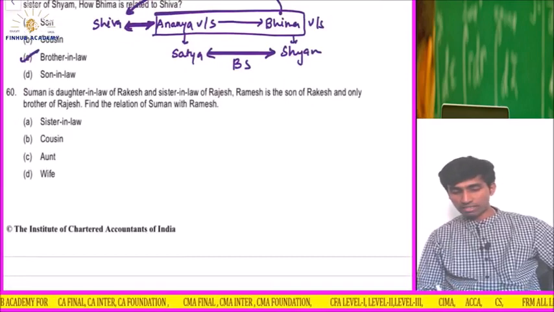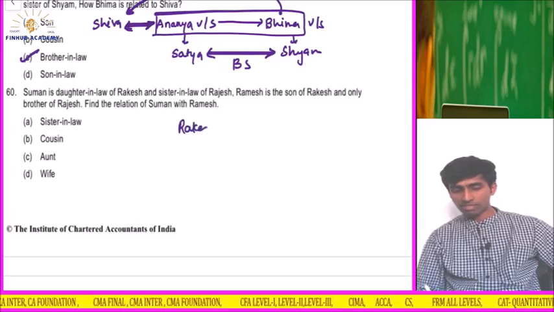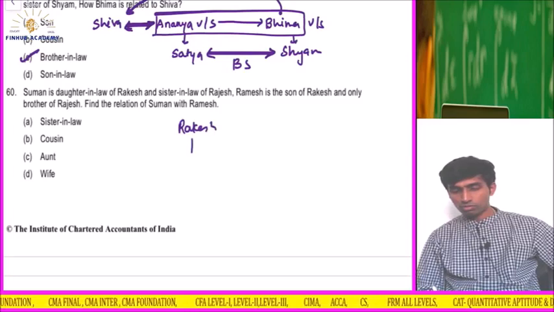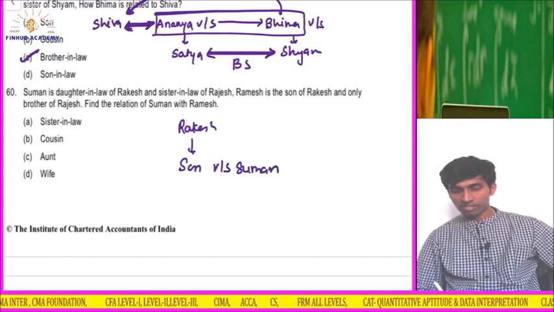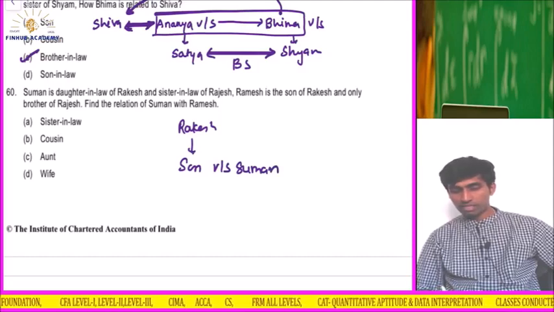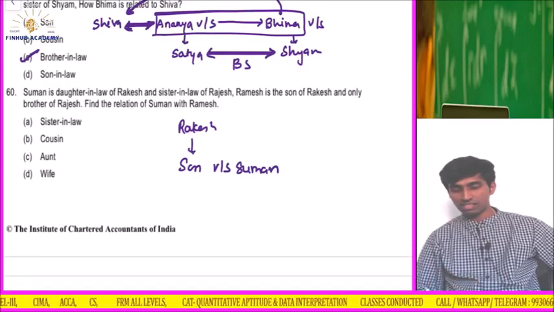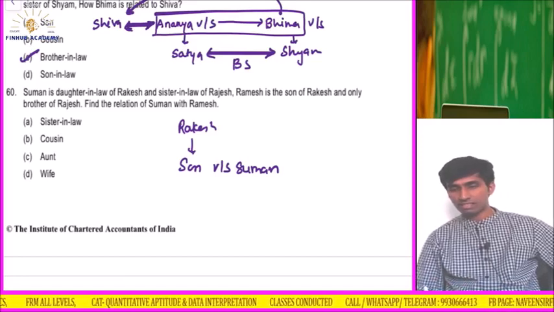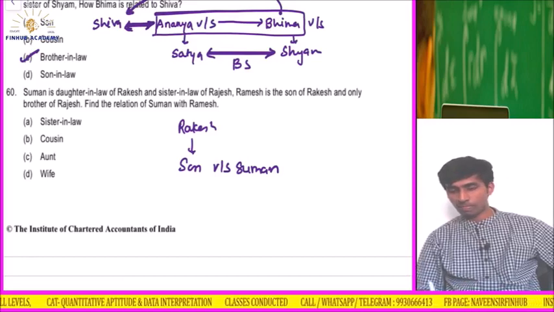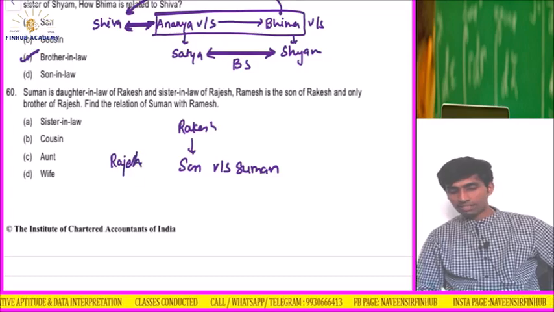Suman is the daughter-in-law of Rakesh and the sister-in-law of Rajesh. So Rakesh is there, and Suman. Obviously Rakesh has a son who is married to Suman. Okay, fine. Rakesh is the father, and he has a daughter-in-law Suman, who is the sister-in-law of Rajesh.